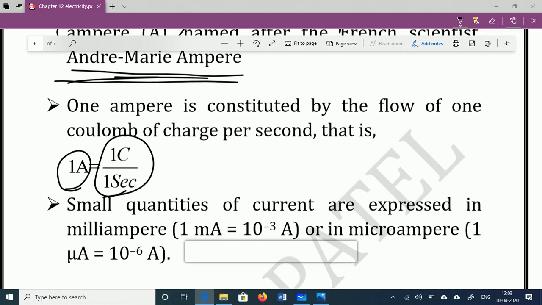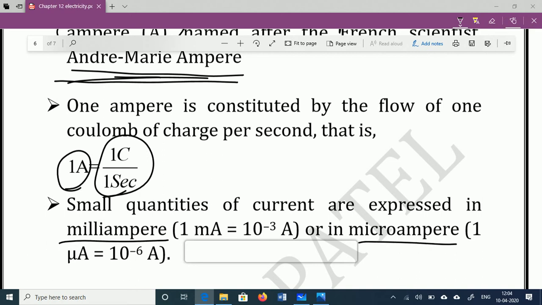Sometimes only a minor electric current is required for some devices. For example, the current required for charging a mobile is very small, so the ampere unit is comparatively large. Some smaller units are also required to express this current, so milliampere and microampere are there.